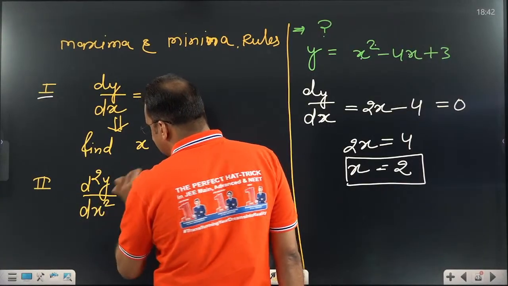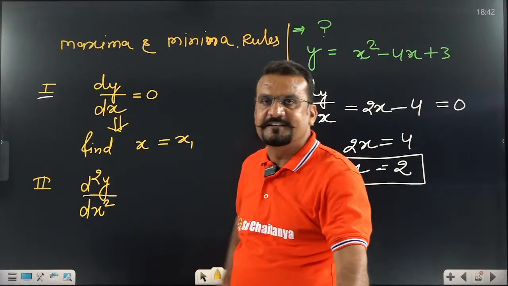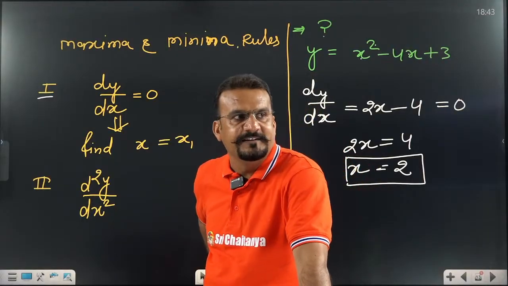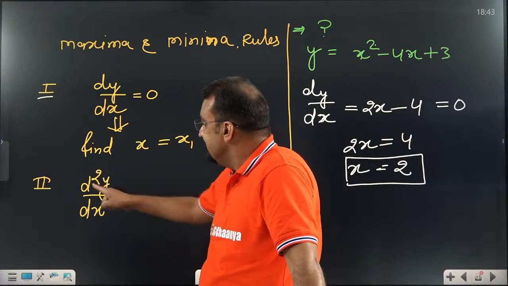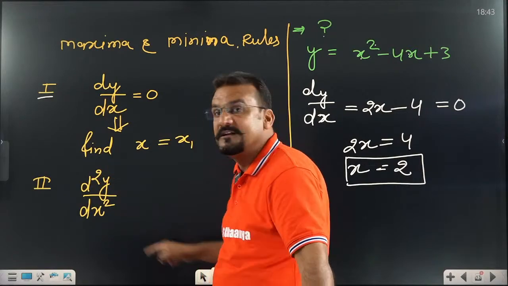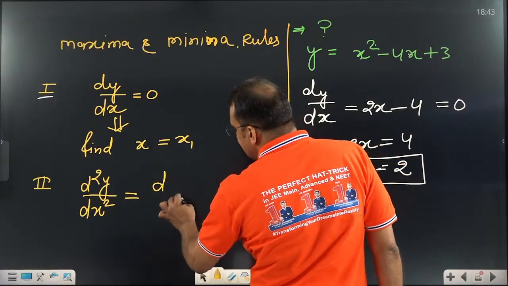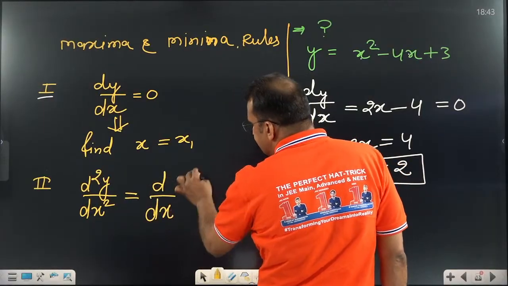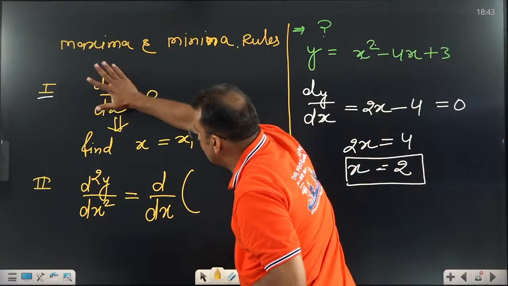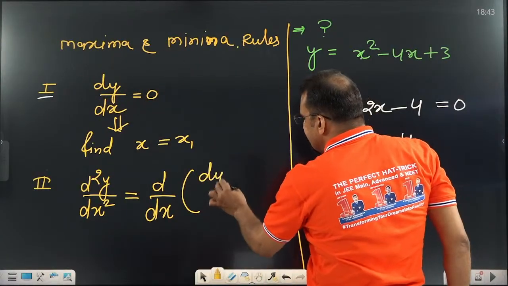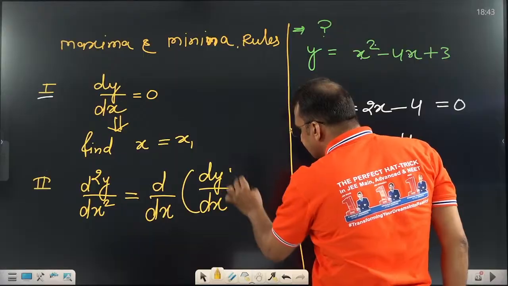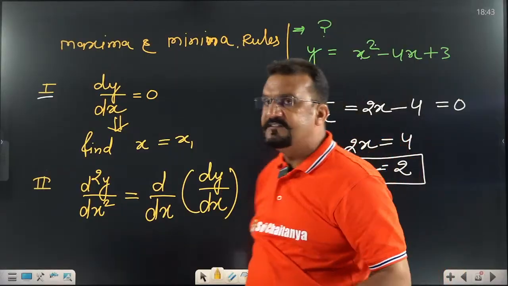Sir, what is this? I think some students are hearing this for the first time. Don't be worried, you know that. It means differentiating twice. Let me simplify this concept. It means d by dx of the first function dy by dx; when we differentiate again, this is called double differentiation.